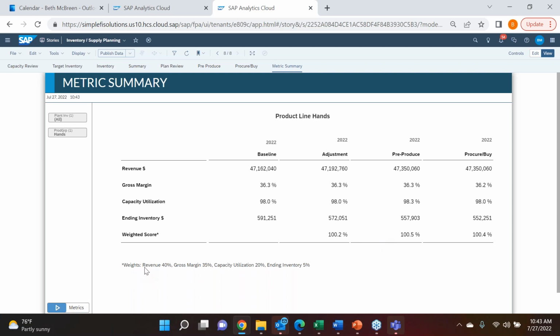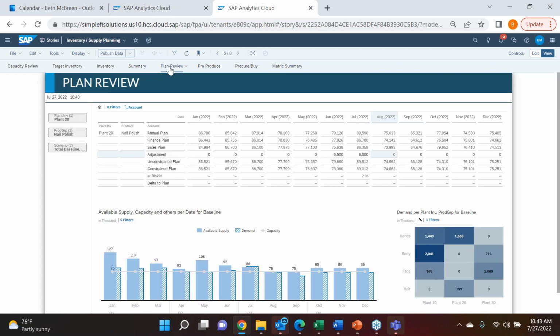These are based on certain metrics and weights that are provided and customizable in SAC, but it's just a way to help determine what's going to be the best scenario based on those changes and what's coming in from all your different plan reviews.